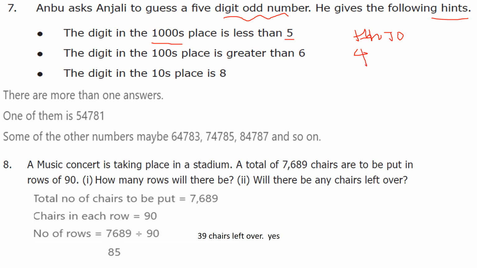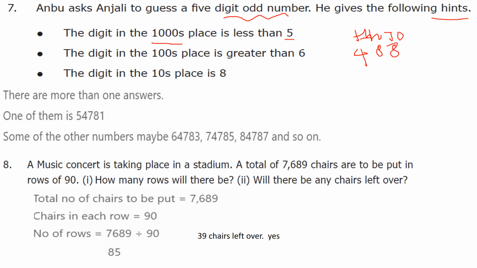The digit in the 100s place is greater than 6. Greater than 6 means 7, 8, 9. So I take 8 here. The digit in the tens place is 8. The tens place is 8 only. So we will get many answers.